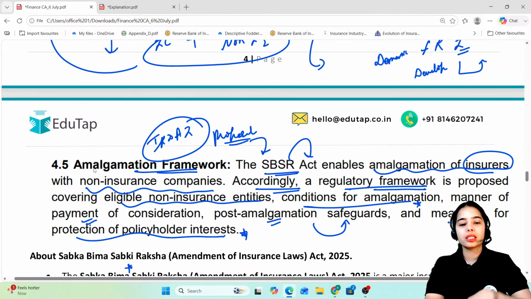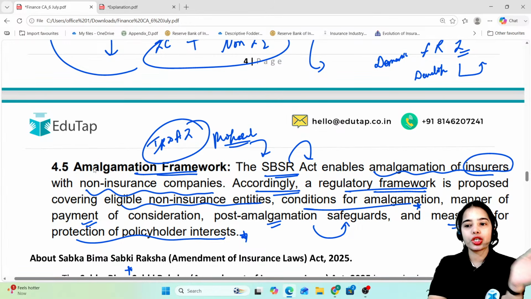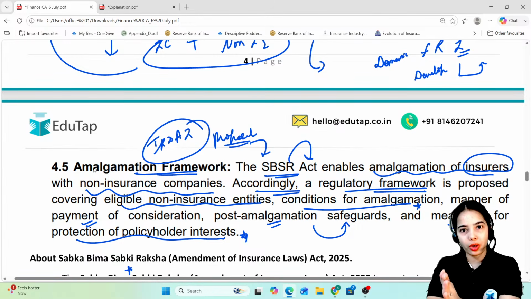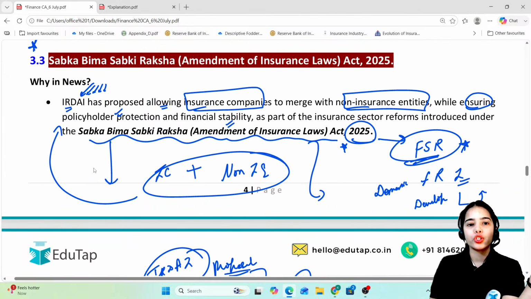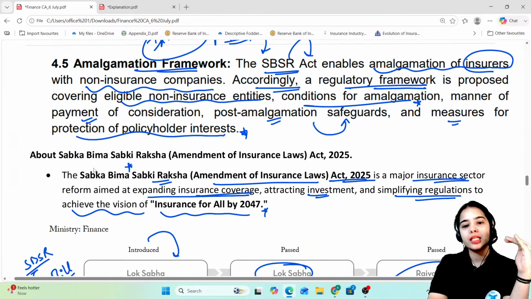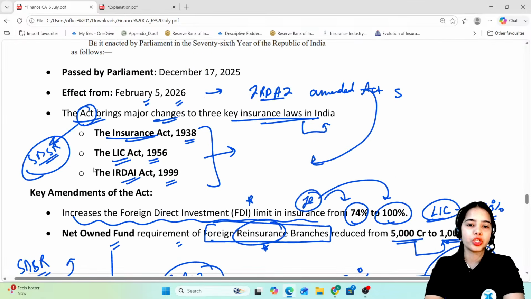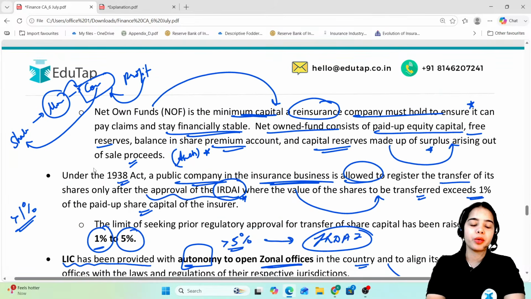So basically, the IRDAI has proposed the set of rules and regulations through which the amalgamation can happen between the insurance company and the non-insurance company. IRDAI has proposed allowing insurance companies to merge with non-insurance entities while ensuring policyholder protection and financial stability. Because this was in the news in June 2026, that the proposal has been given by the IRDAI, the Sabka Bima Sabki Raksha was also in the news. And we have discussed the most important points from the Sabka Bima Sabki Raksha.